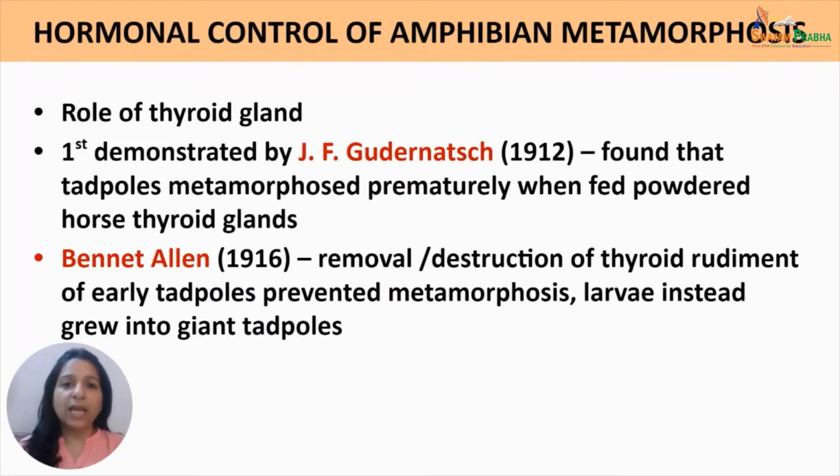The role of the thyroid gland in amphibian metamorphosis was first demonstrated by Goodenough in 1912, who found that tadpoles metamorphosed prematurely when they were fed powdered horse thyroid glands. Allen in 1916 did another experiment. He showed that removal or destruction of the thyroid rudiment of early tadpoles could prevent metamorphosis. Rather, the larvae developed into giant tadpoles.